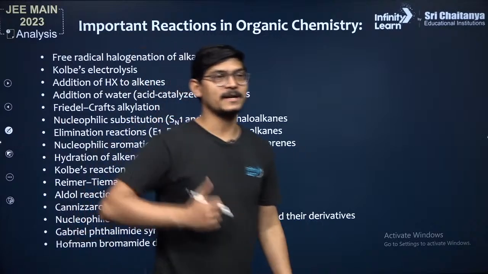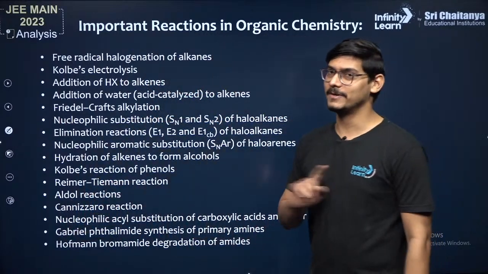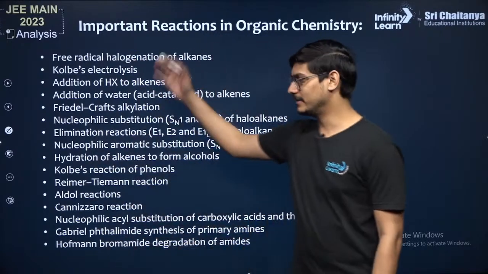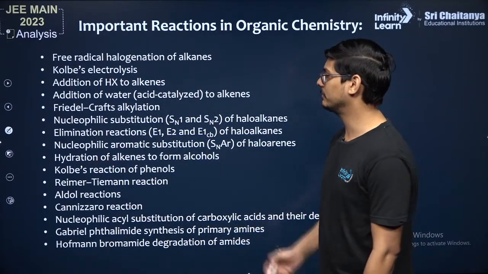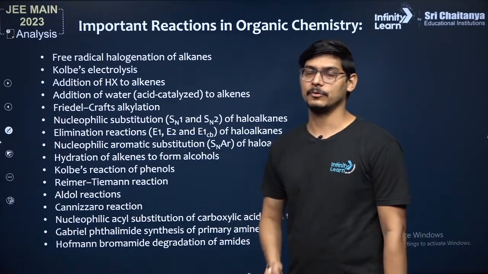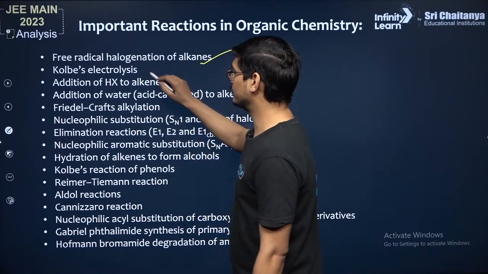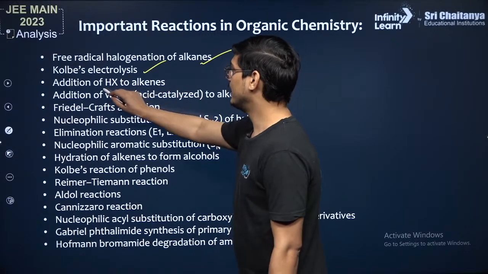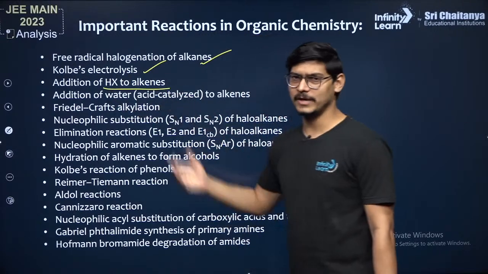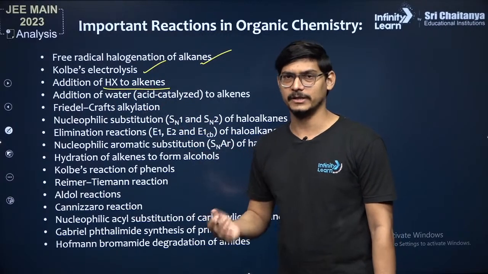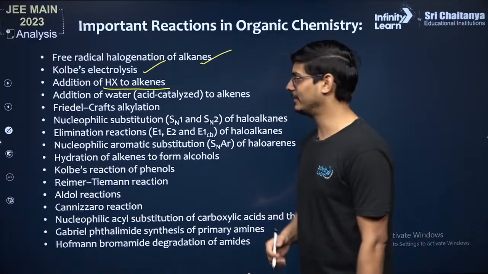Now these are some reactions in organic chemistry which you must not skip, right? So I'll leave it to you. I'll not discuss each reaction. It's not actually possible. But these are the reactions, guys, जो आप लोगों को mechanism के साथ करनी चाहिए organic chemistry में, जैसे free radical halogenation, Kolbe electrolysis, addition of HX to alkenes. You guys know इसमें Markovnikov addition होता है, carbocation rearrangement होता है, ring expansion होता है, ये सब favorite topics होते हैं JEE के, ठीक है?